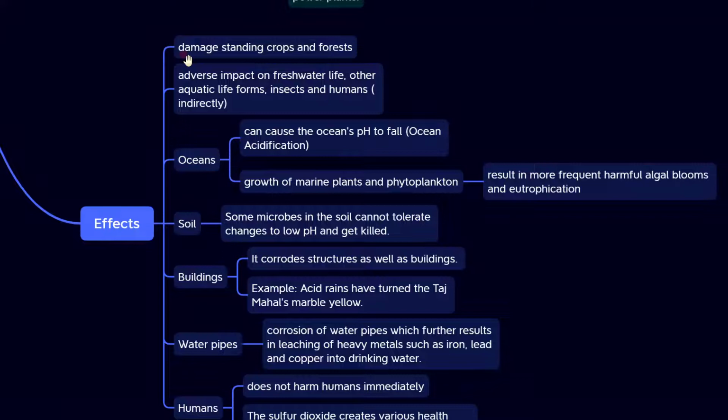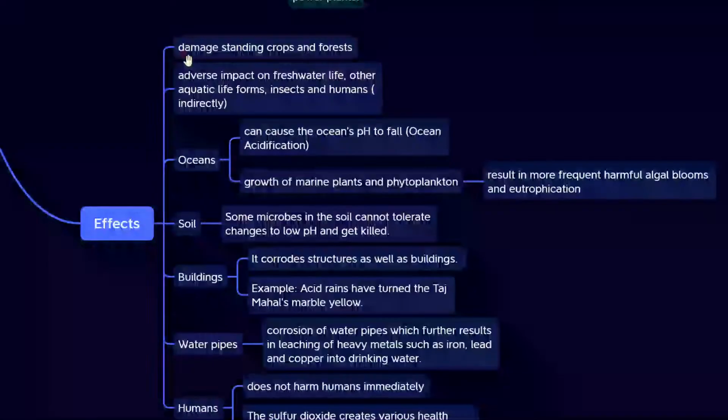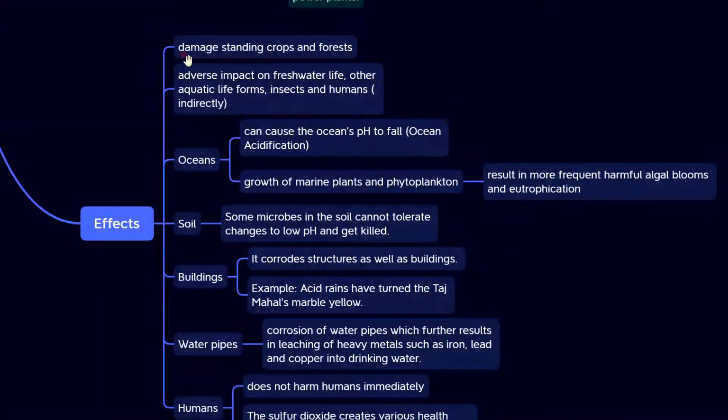We'll see the effects on humans indirectly later. Let's focus on oceans. Acid rain can cause the ocean's pH to fall. That is nothing but ocean acidification. We look into ocean acidification deeply later. Acid rain lowers the ocean's pH, so that is one cause; it is called ocean acidification. Growth of marine plants and phytoplankton results in more frequent harmful algal blooms and eutrophication.